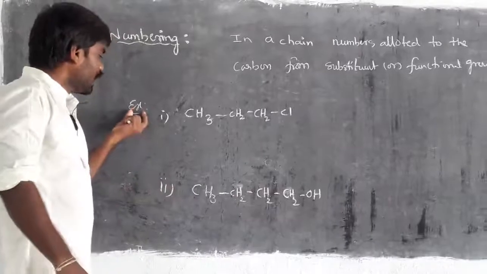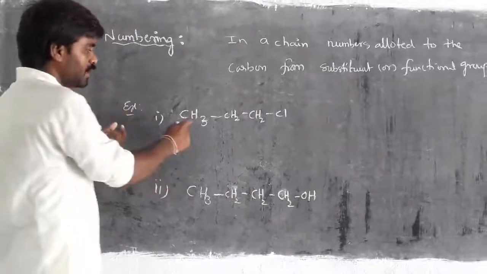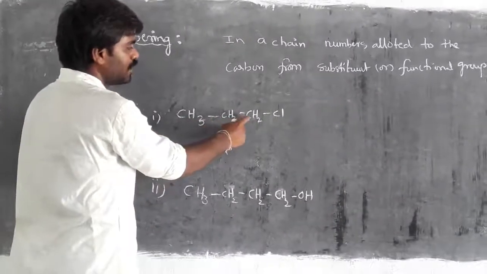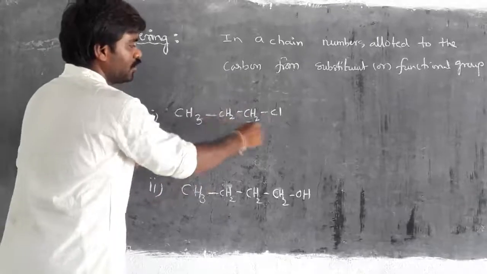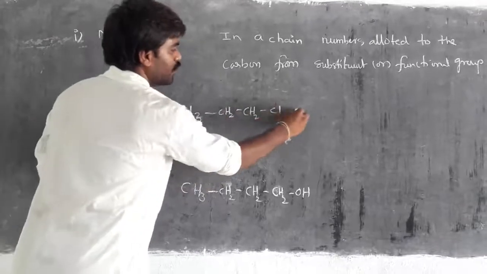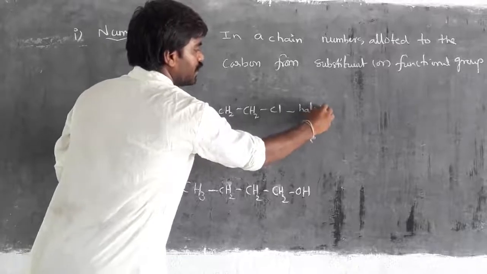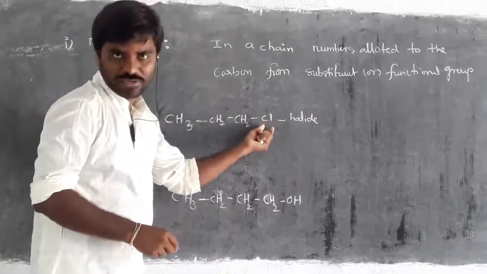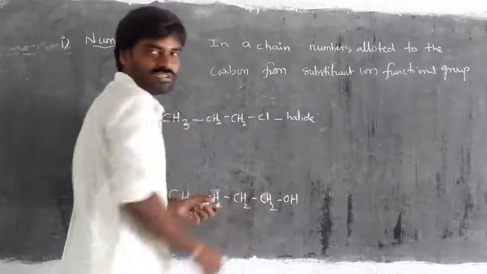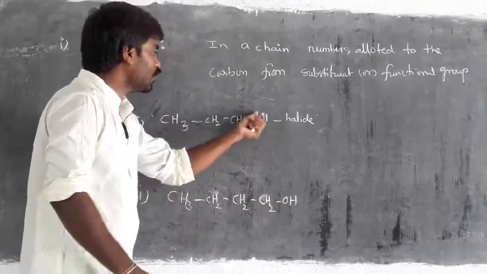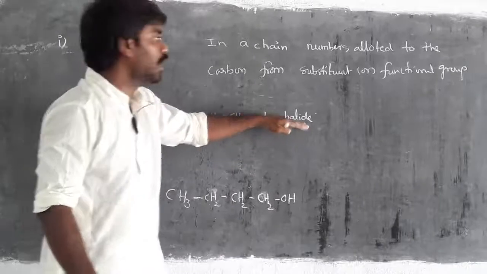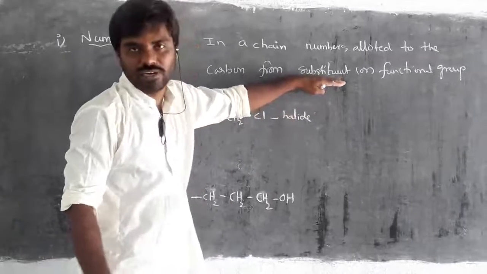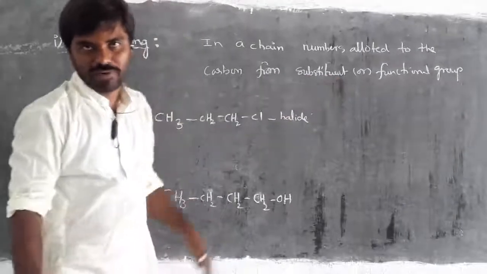For that, I have to take one example. Here CH3 bond, CH2 bond, CH2. So this is the molecule. Here Cl is there. Cl we call as halide. What do we call? Halide, because it is an element of halogen. Moreover, it is having a negative charge, right? So for that, this particular chlorine we call as halide. Halide means we consider it as a substituent, as we discussed in the previous, right?